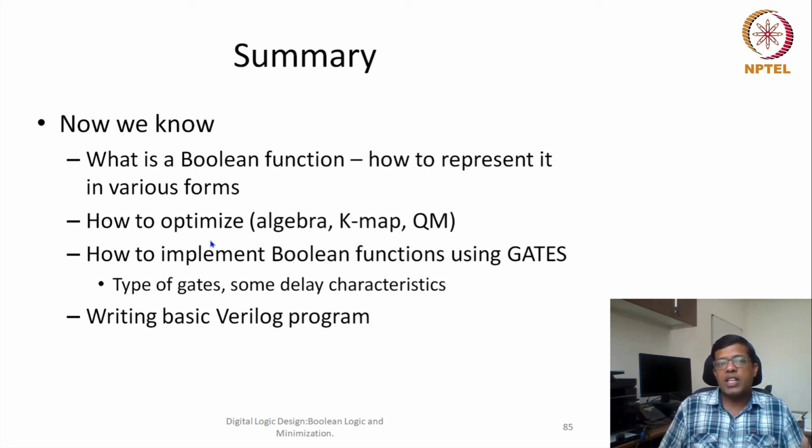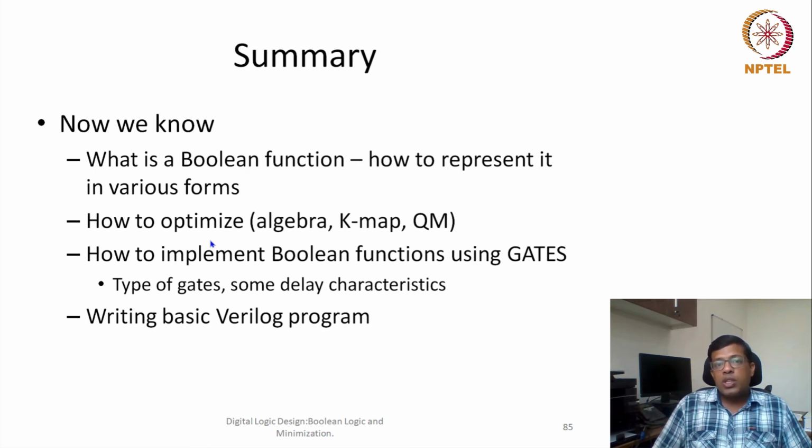So with this we close this particular module, and I would like to summarize that in this module we have seen what a Boolean function is, and how we represent it using various forms. We can represent it using a truth table or Boolean expressions, and we have also seen that two Boolean expressions could be equivalent, and we have seen various laws of Boolean algebra. These laws are slightly different from regular algebra, but are interesting because they help us in much more optimization.